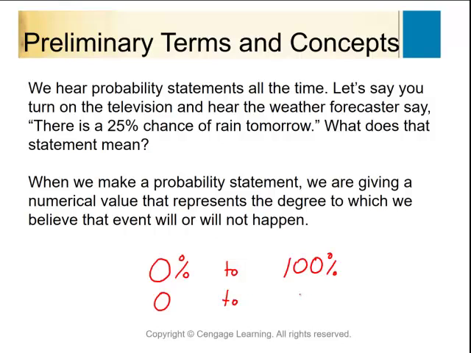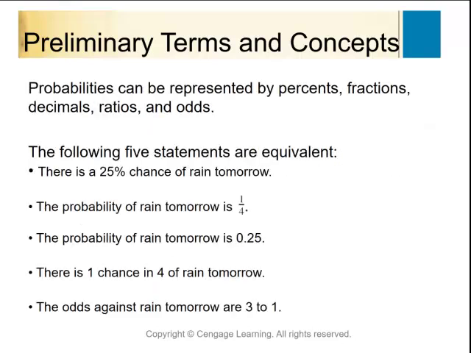If I say it will happen, that event is assigned a 1. So probabilities range between 0 to 100%, or their numerical equivalent, 0 to 1. I wouldn't say that the probability of something happening is a 5. That wouldn't make any sense. Probability of 1 means it's going to happen.